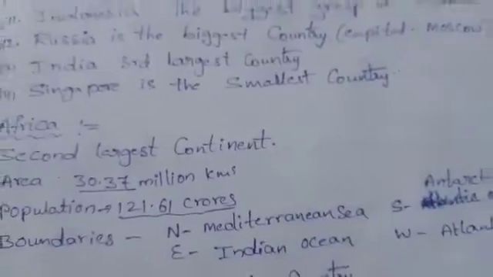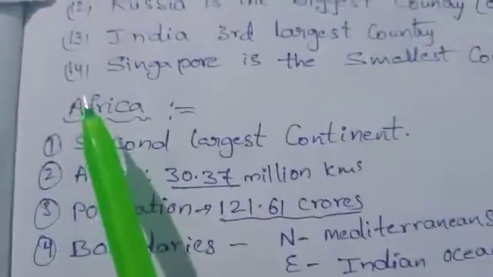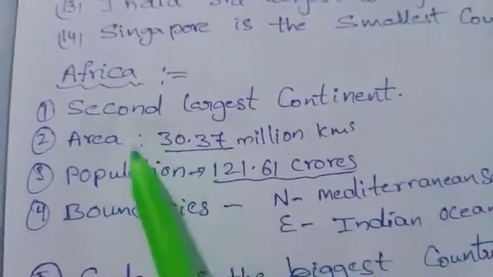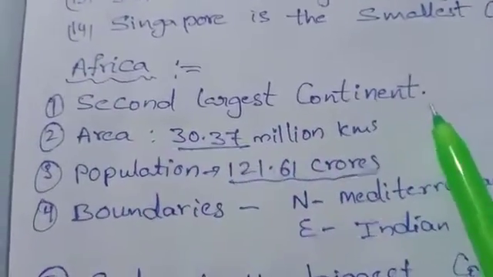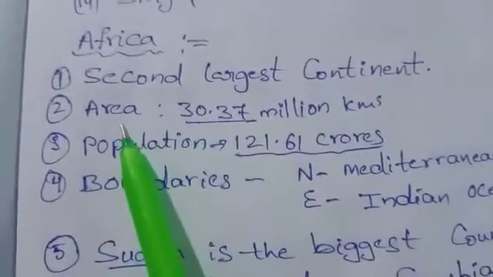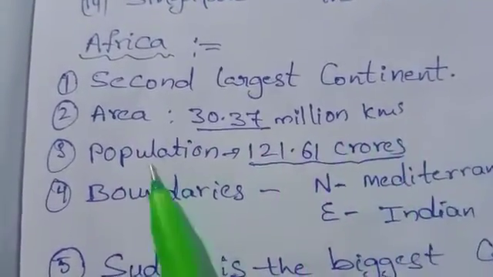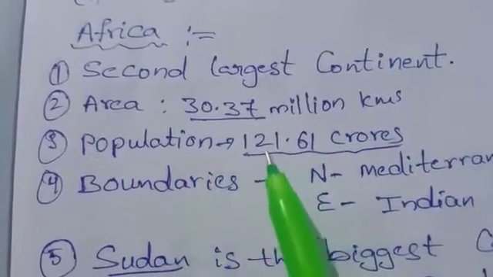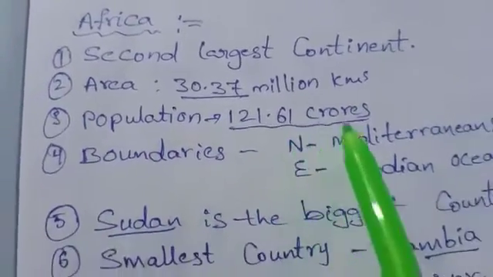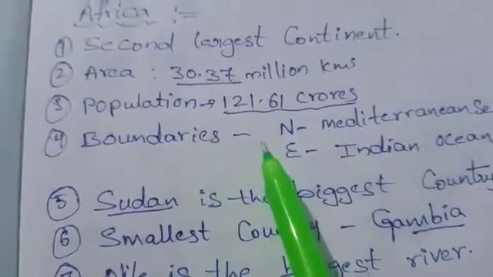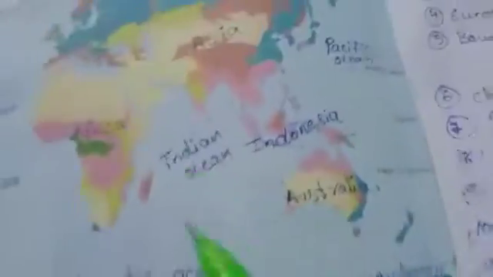Next, the second biggest continent, Africa. So this is Africa. Africa is the second largest continent in the world. The area of Africa is 30.37 million square kilometers. The population of Africa is 121.61 crores. And the boundaries of Africa, let's see in the map.